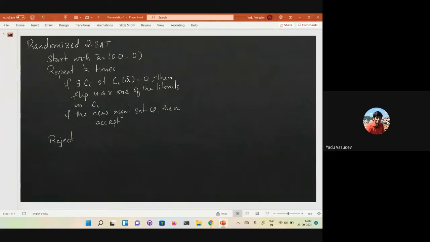Right? And the reason it was working, we made this observation that if A does not satisfy the clause Ci, then there exists at least one literal whose value is different from every satisfying assignment, actually.